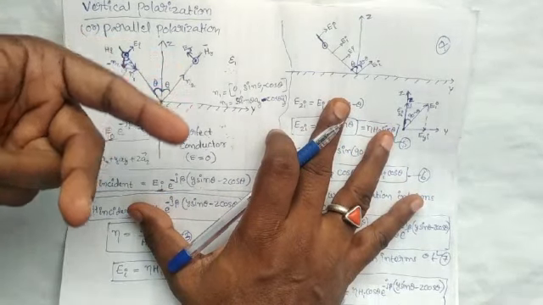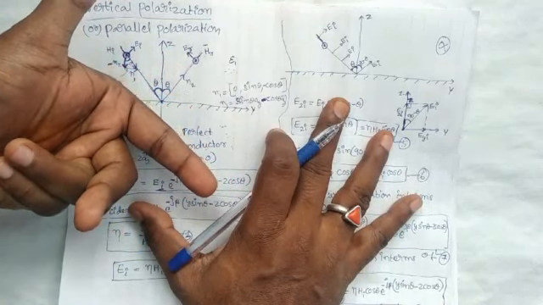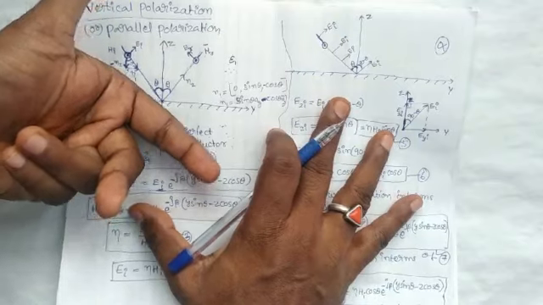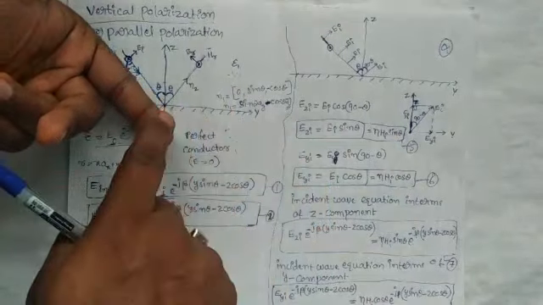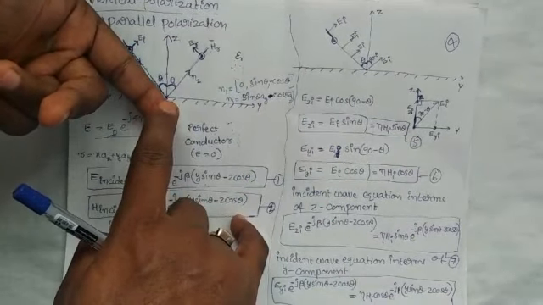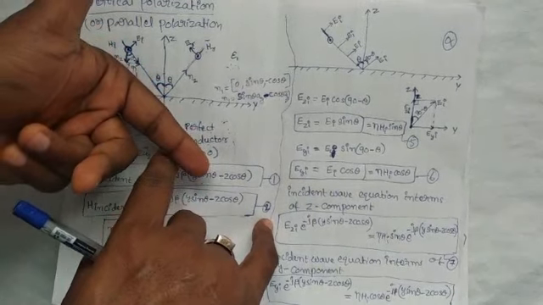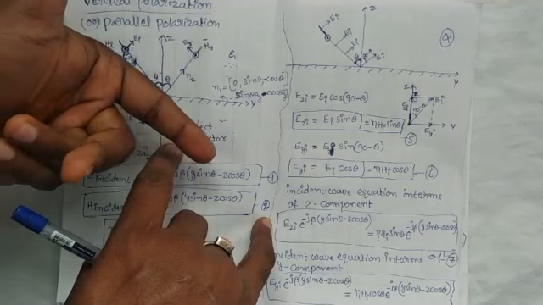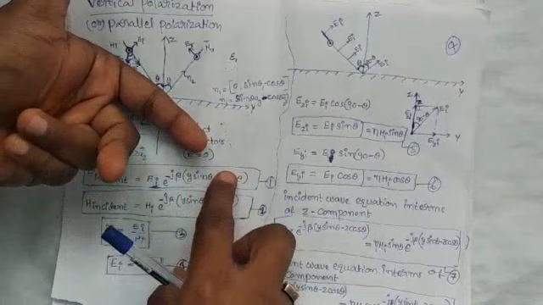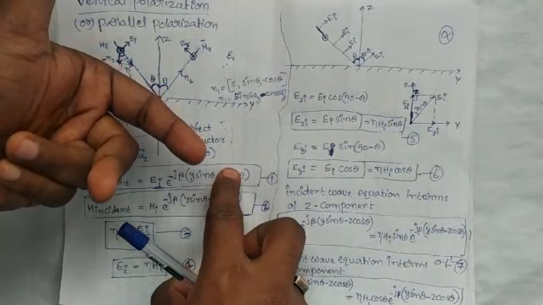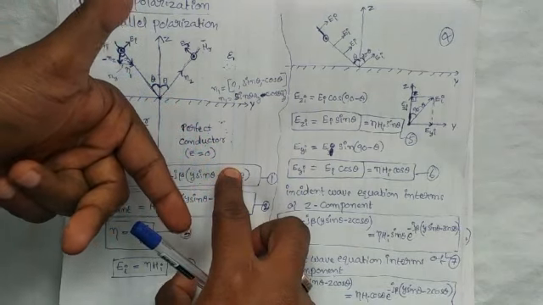This can be given by the left hand thumb rule. In this case, the forefinger indicates the direction of propagation, the middle finger indicates the direction of the magnetic field, and the thumb indicates the direction of the electric field intensity.